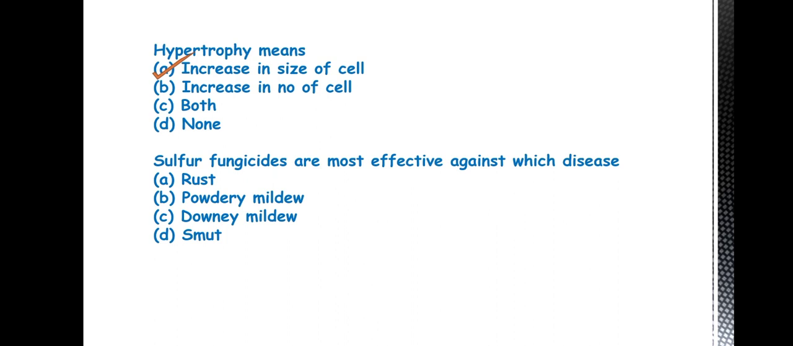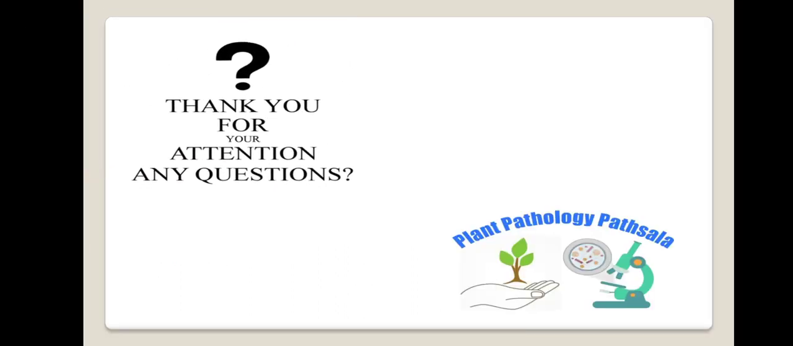The next question is, sulfur fungicides are most effective against which disease? So the answer is powdery mildew disease. From ancient times, as I have told you, sulfur fungicides have been used for management of powdery mildew disease. This is very important. Okay, and the most important fungicide for powdery mildew disease is Carathane. So this is the end of this video.